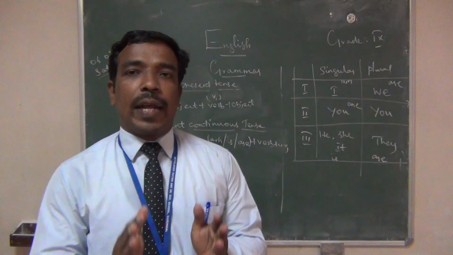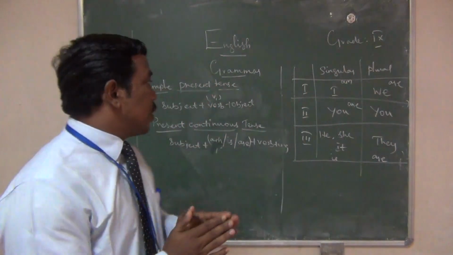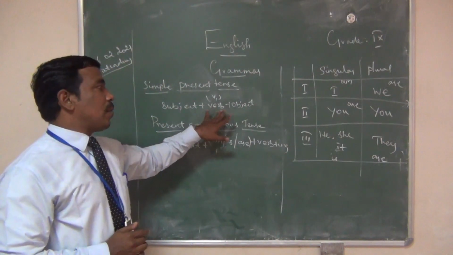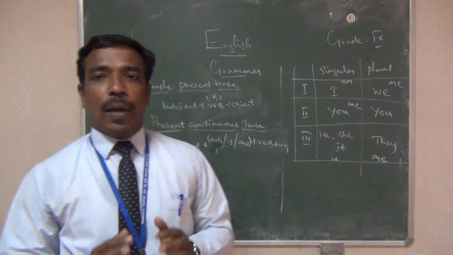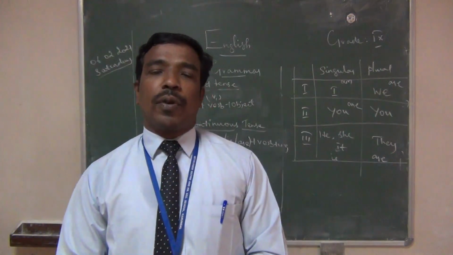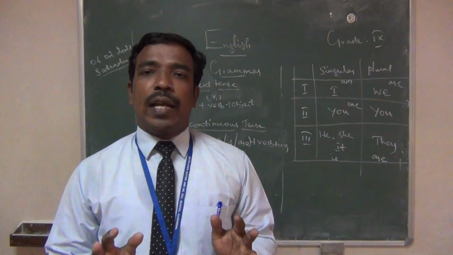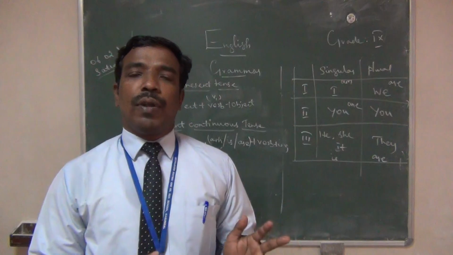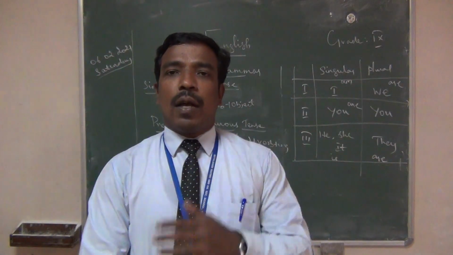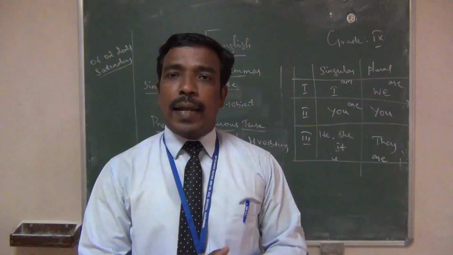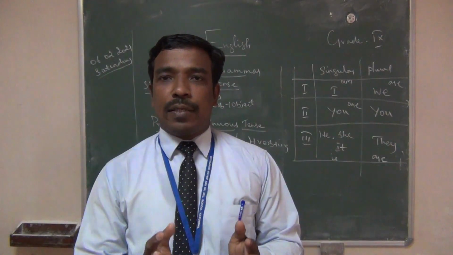Where can we use simple present tense? The structure is subject, base form of verb plus object. For habitual action, whatever work you do daily will come. Usually I get up at 7 o'clock or 6 o'clock. I drink my tea daily.